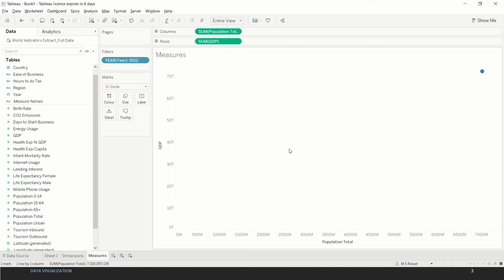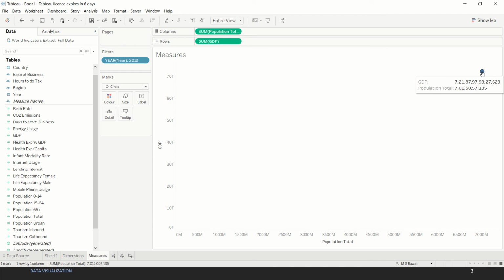So why so? This is another concept wherein any measure is by default aggregated by Tableau. For instance, we have population and GDP. If I hover over this bubble, we see a number coming up for GDP and population total. So what Tableau has done is aggregated all the values for the given year for all the countries.